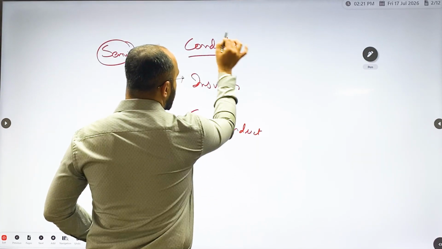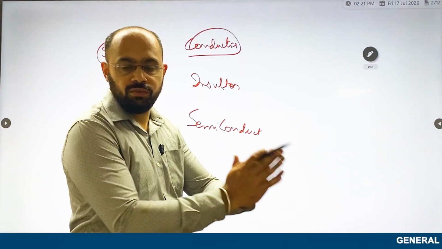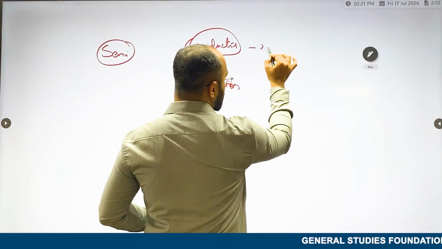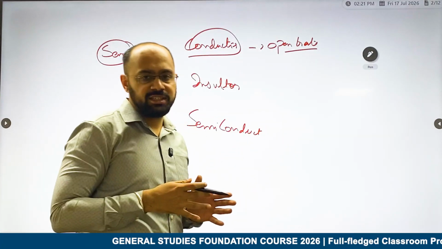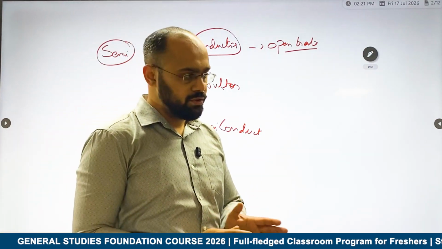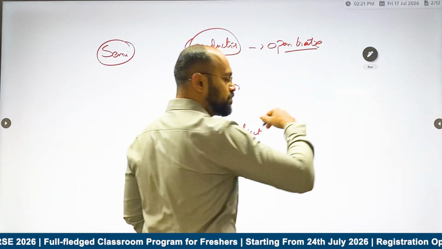Now think of a conductor as an open gate for the flow of electricity, where electricity will flow very quickly.